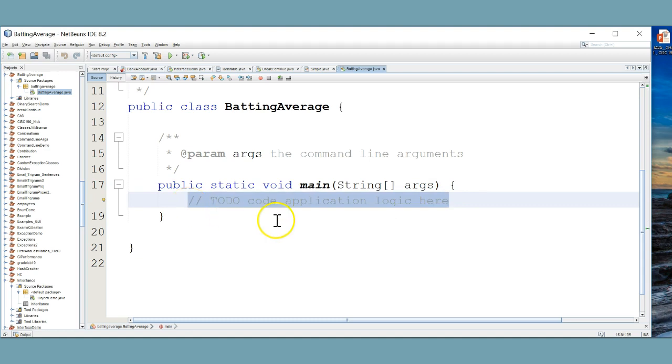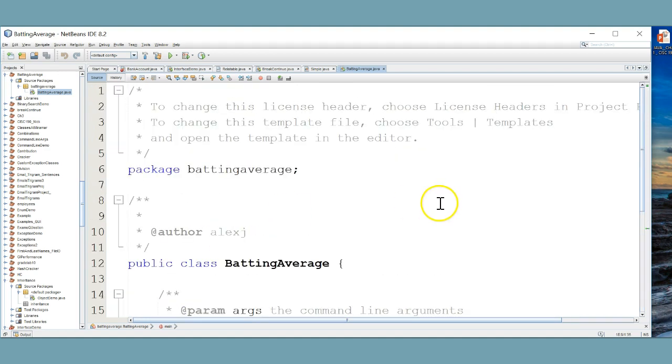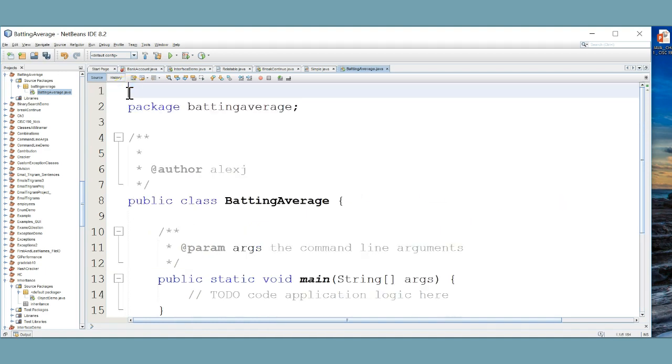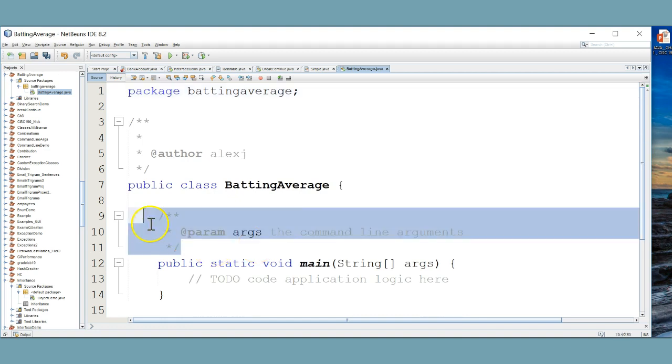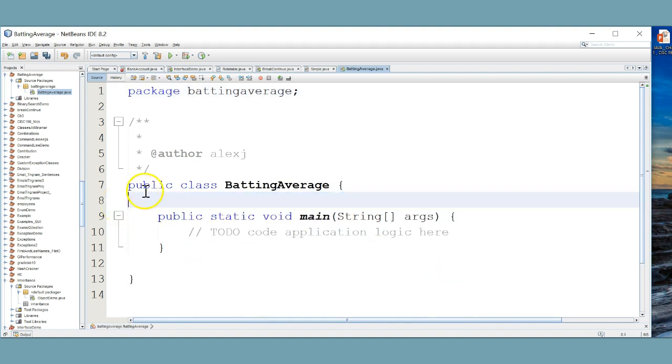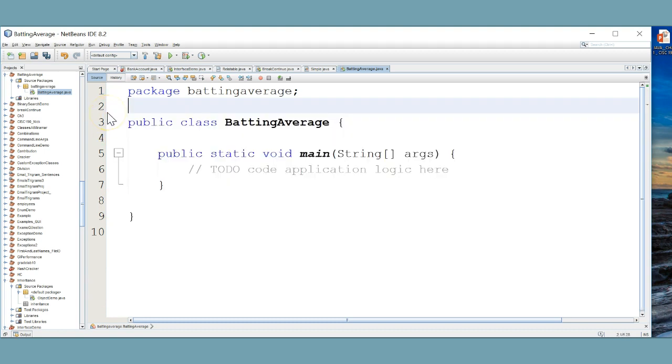So inside the main method, let's see if we can try to fit this all in one screen. I'll just delete this comment up here. Well, it helps a little, and then I'll delete this comment here as well. Okay. I'll delete this too. Basically, I'll just leave all the important stuff.